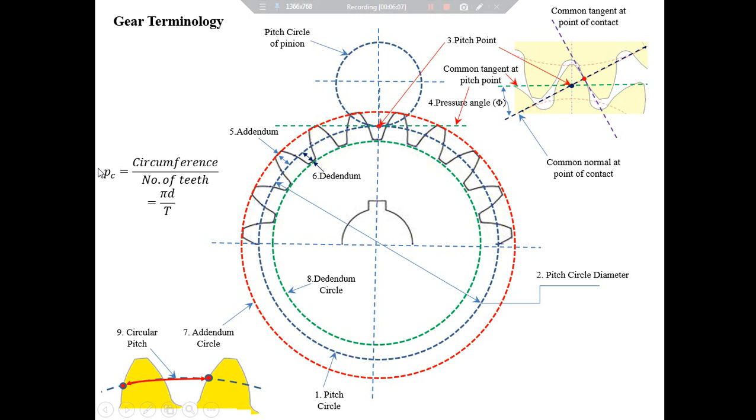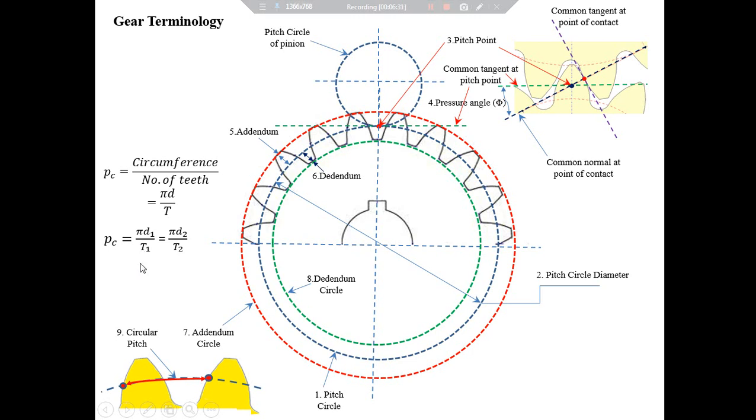Hence, we can write circular pitch is equal to pi d1 upon t1, and that is equal to pi d2 upon t2, where d1 and d2 are the pitch circle diameters and t1 and t2 are the number of teeth on the respective gears.